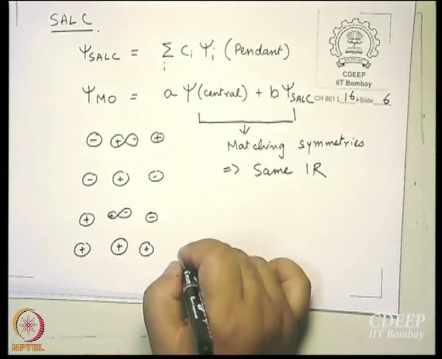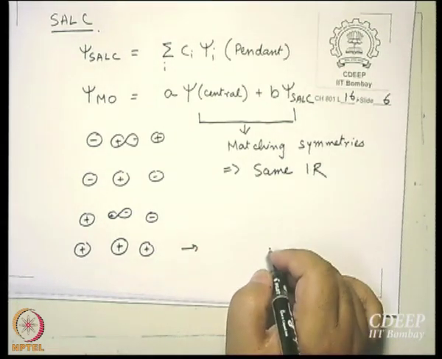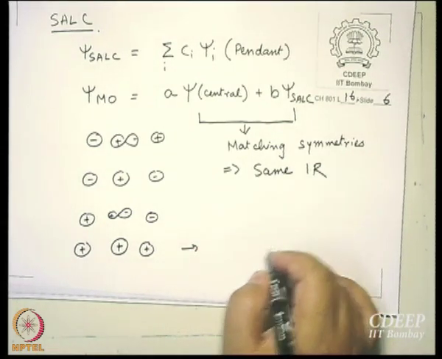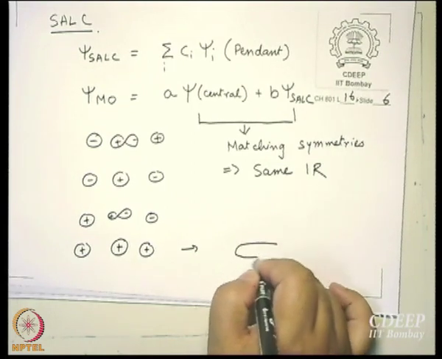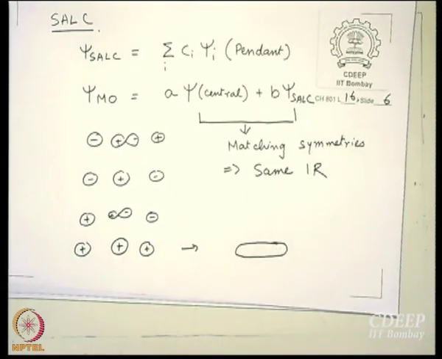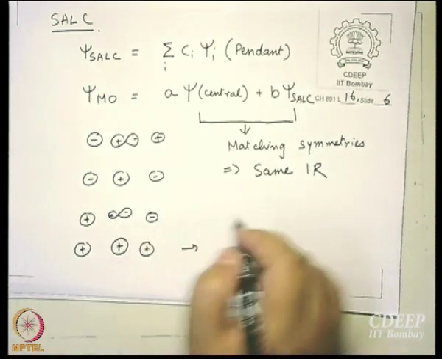What kind of MO will you get if you combine these? What will it look like? Something that is delocalized over all the atoms. What will this MO look like?